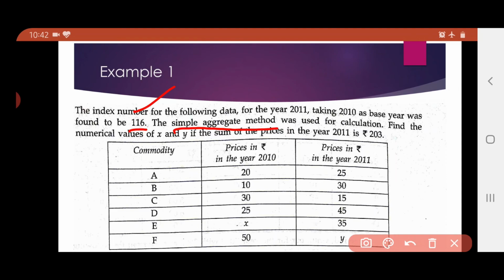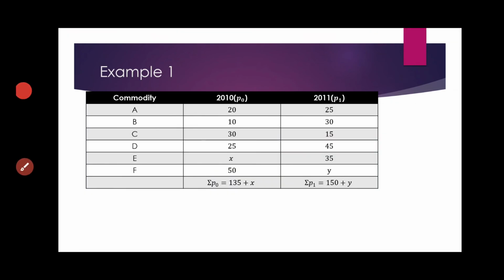Then find the numerical values of x and y if the sum of prices in the year 2011 is 203. So you are given two things. One is the total index number of the calculation, and also you are given the sum of all the current prices, that is 203. We will make use of this to calculate our x and y. So let us form the table. Here it is the table. As told, simple aggregate method. Remember, in simple aggregate method, we add up all the prices and then we find the percentage. So in case of the base year, if we add it up, we get 135 plus x.